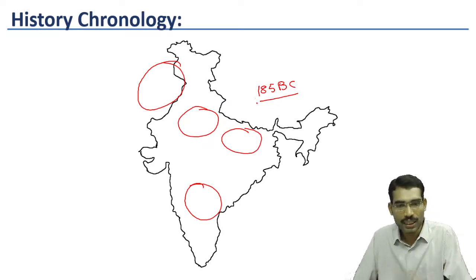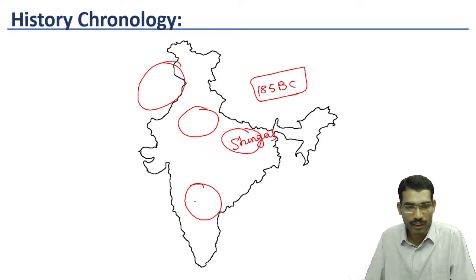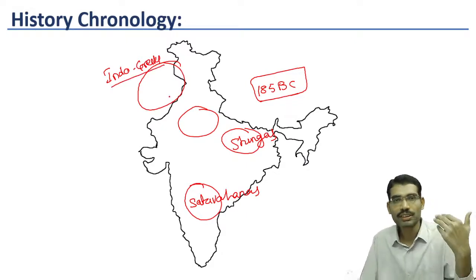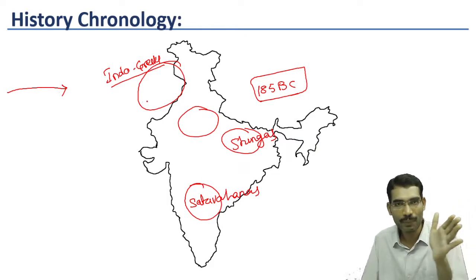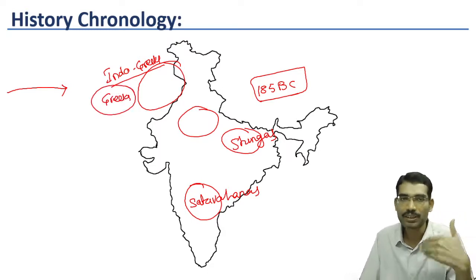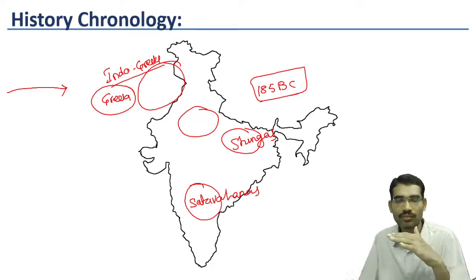Now around this time period 185, here Shungas were there, here Satavahanas, here Indo-Greeks. How Indo-Greeks emerged? Because when Alexander the Great expanded his empire till northwestern borders, Greeks settled here. They established the kingdom. It is one of the reasons for the decline of Magadhan Empire or Mauryan Empire as well.